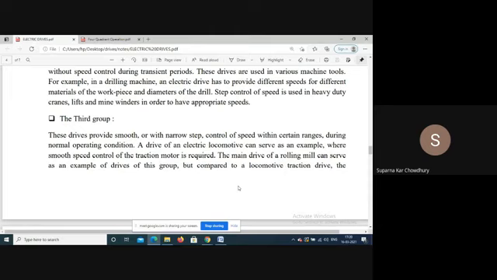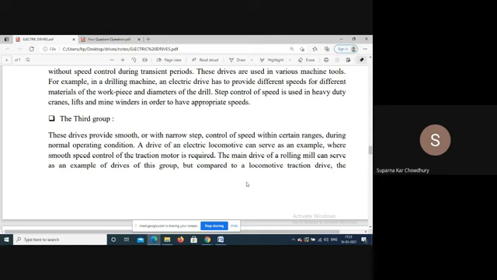That is because, when we are talking about a locomotive, the comfort of the passenger is very important. We cannot have very jerky braking or starting. Always the speed change, the starting, braking, everything has to be smooth so that the passengers are comfortable. So that is very important for this type of load.